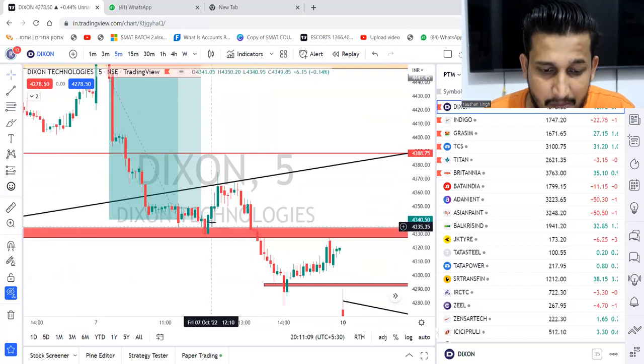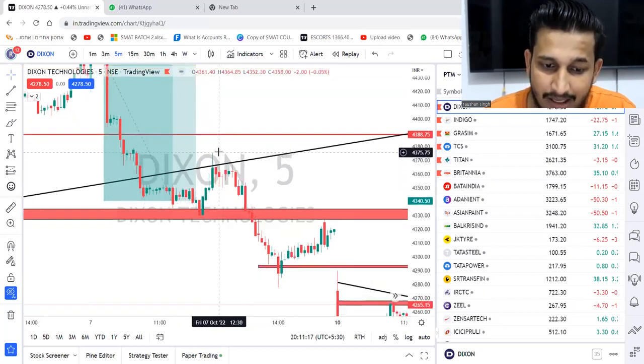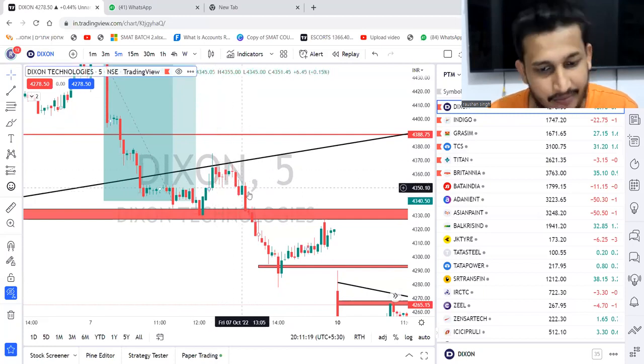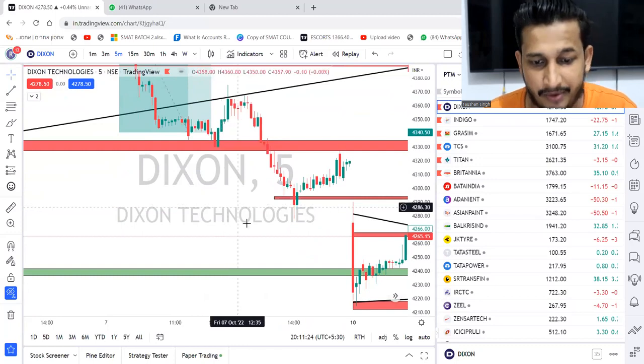At this point of time, the market had a bullish reversal. The next candle closed in green. From 4348, the market went up almost 30 points, and then it fell. Why it fell, we'll understand. Why didn't it go upside? That we will understand very soon.